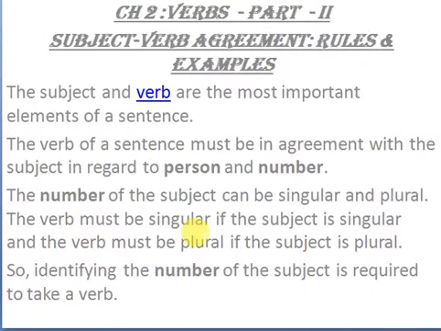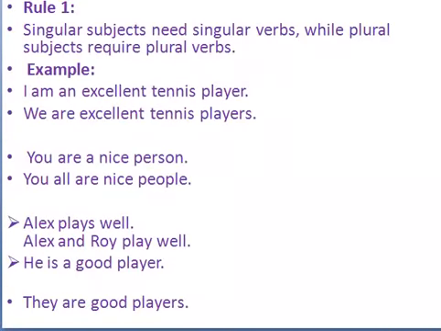The verb must be singular if the subject is singular, and the verb must be plural if the subject is plural. So in a sentence, if we are using a singular subject, we have to use a singular verb. If we are using a plural subject, then we need to use a plural verb. So identifying the number of the subject is required to take a verb. Before using the verb in a sentence, we need to identify whether the subject is singular or plural.